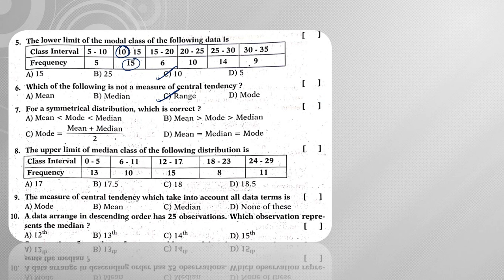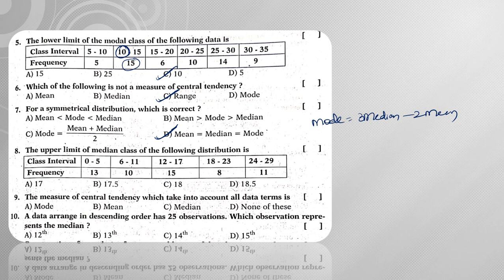For a symmetrical data, so data is distributed symmetrically, then mean is equal to median is equal to mode. So all the three will be equal, right? For asymmetrical data, there is one relation. What is that? Mode is equal to 3 times median minus 2 times mean. For asymmetric data, this is the relation it will be following, right?